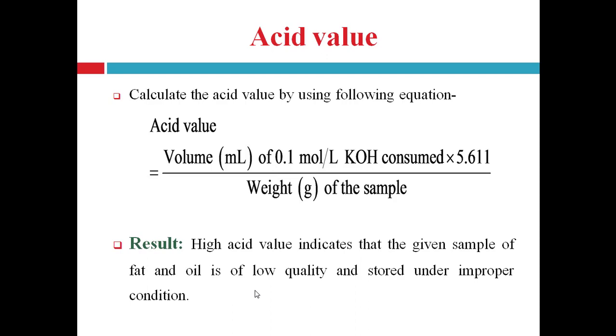As we see in the example of castor oil, the standard acid value of castor oil should be less than 4, right. If the acid value is more than 4, it indicates a high acid value. That indicates the given sample of castor oil is of low quality and is stored under improper conditions. It becomes degraded, right. So it helps to find out the quality of the given sample of fat and oil.